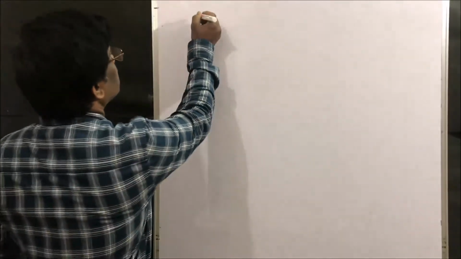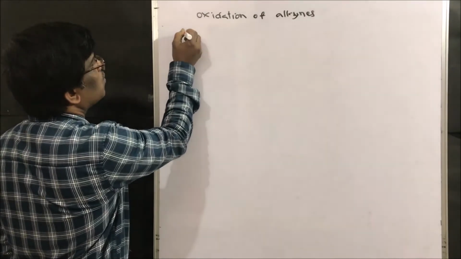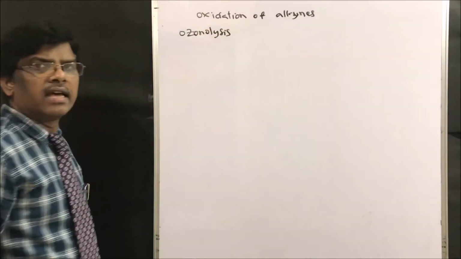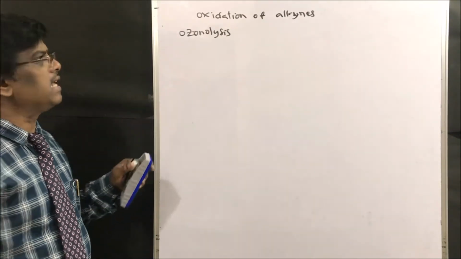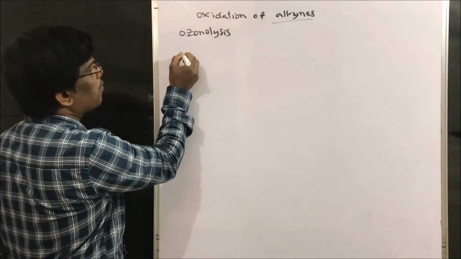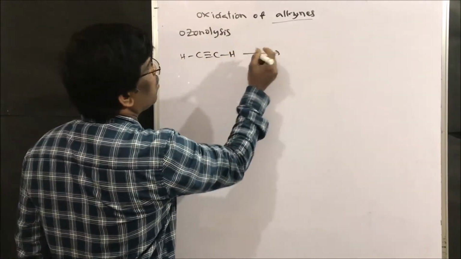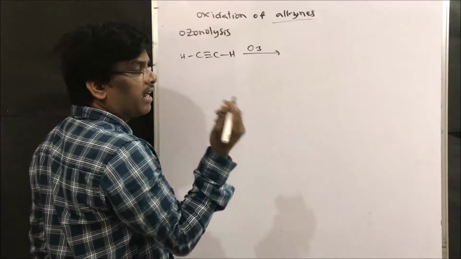Yes, oxidation of alkynes. Let us take ozonolysis. Really speaking, the ozonolysis mechanism of alkynes is not established. However, we will get the degradation compounds. For example, if I take acetylene and do ozonolysis with ozone, usually it doesn't require reducing agent.